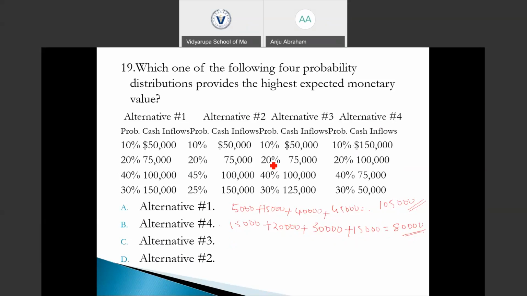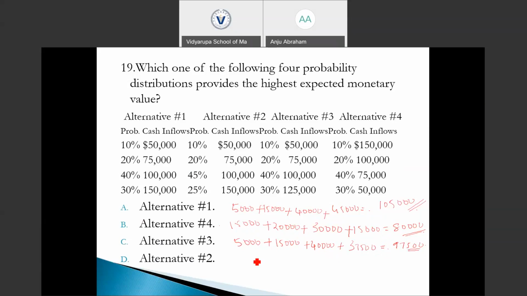Next for alternative 3, 50,000 into 10% is 5,000. 75,000 into 20% is 15,000. 100,000 into 40% is 40,000. 125,000 into 30% is 37,500. So the expected cash flow is 37,500 plus 40,000 plus 15,000 plus 5,000, which is 97,500.